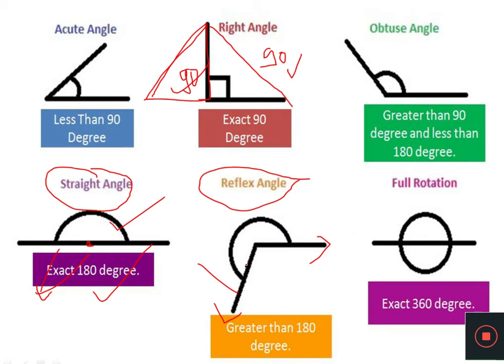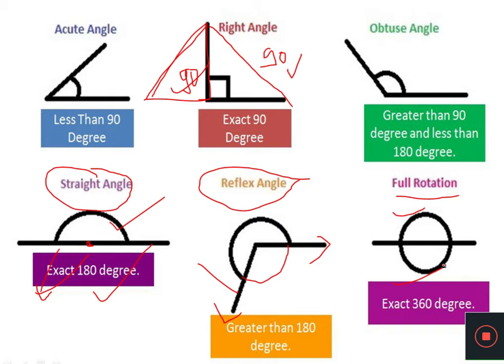And when this ray goes up and up to make the full rotation or the full circle, the degree of this full circle will be 360 degrees. So whenever you come across a circle, the measurement of this circle will be exactly 360 degrees.